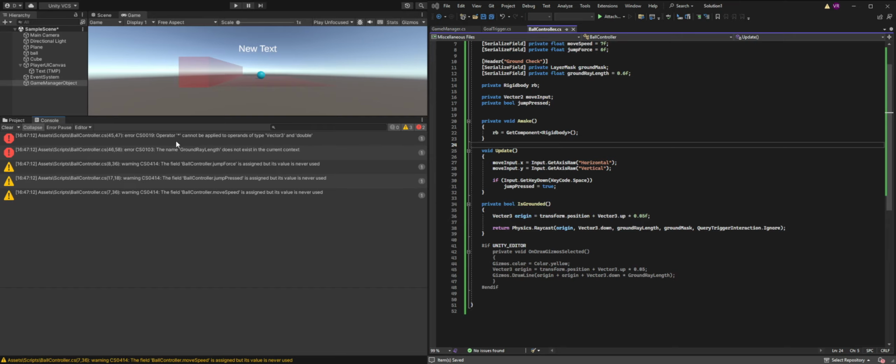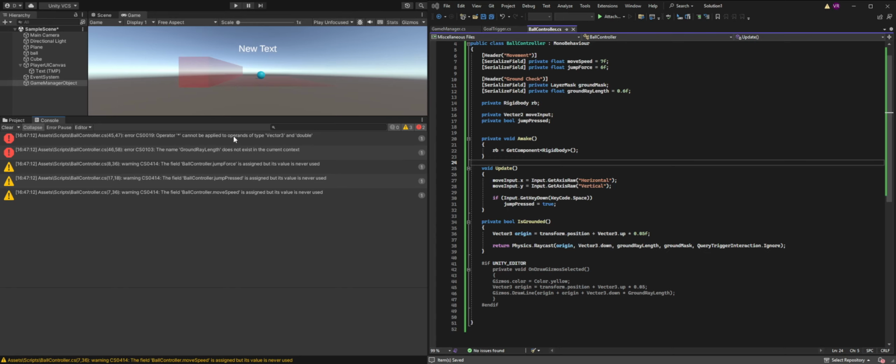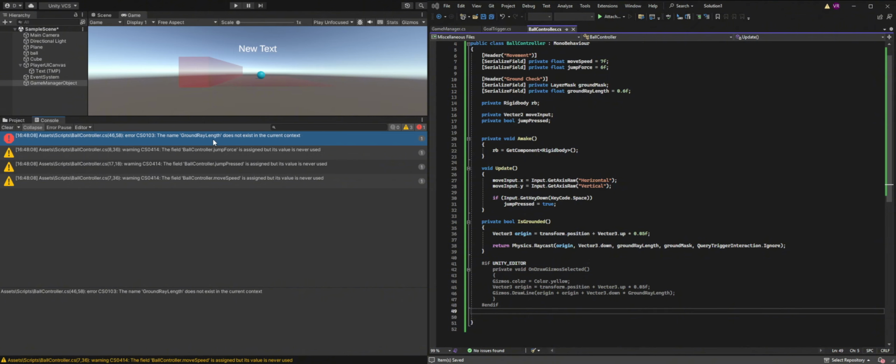Let's see, operator cannot be applied to operands of type Vector3 and double. Wait, what? Where's this? Okay, ball controller, 47, 45, 47. Forgot to make that a float. Whoops. And then there's ground ray length. Oh, it's gonna be stupid, isn't it? I capitalized ground. It's the little things, you know?